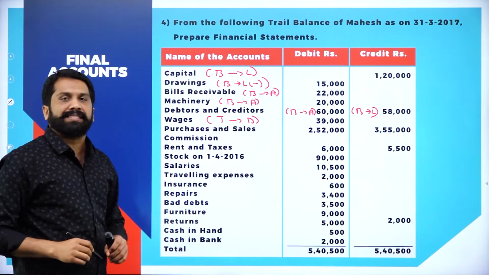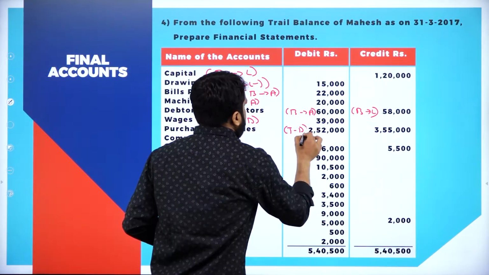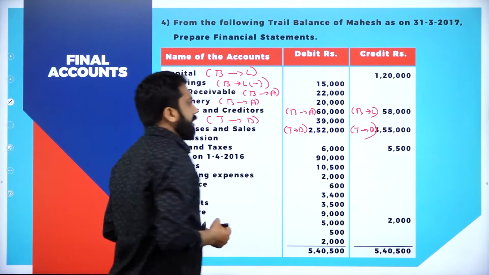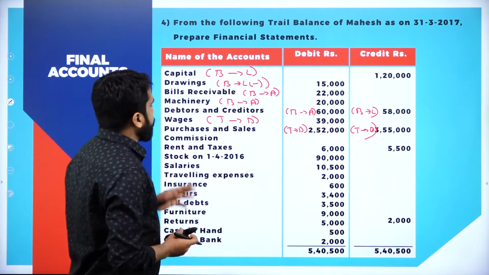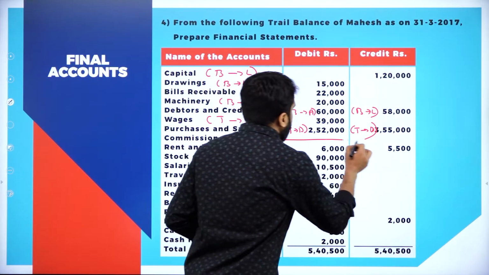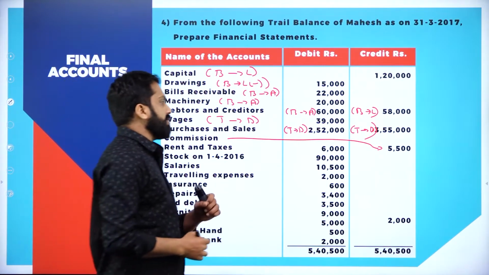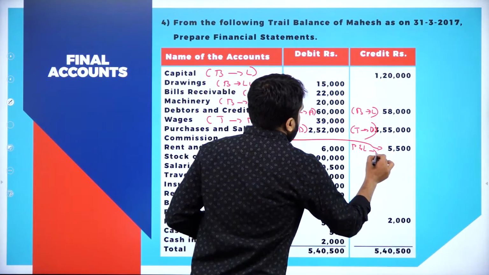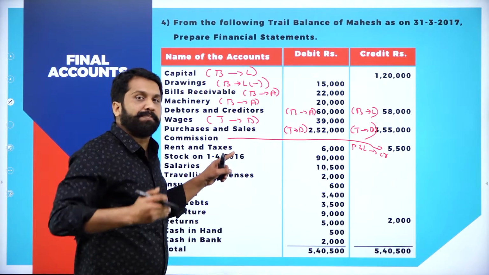Purchase and sales. Now, it will be trading account debit side and trading account credit side. Remember this. Next, commission. Commission, whether it is in debit side or credit side. So, commission, actually the amount is 5,500. So, if it is in credit side, very simple, P&L credit.